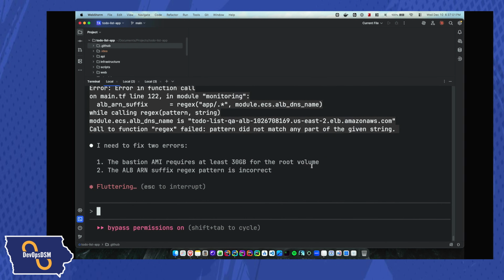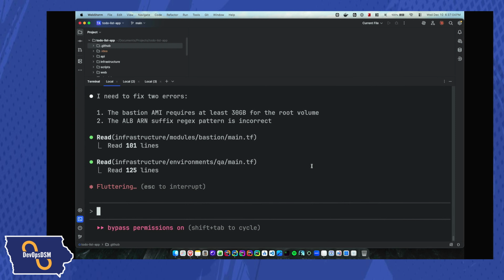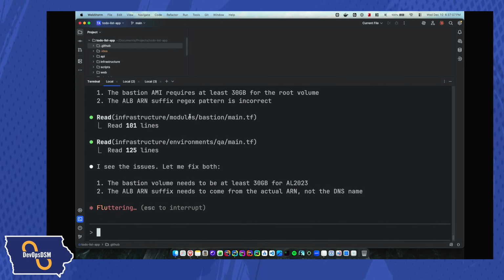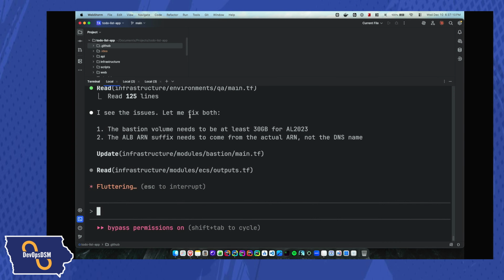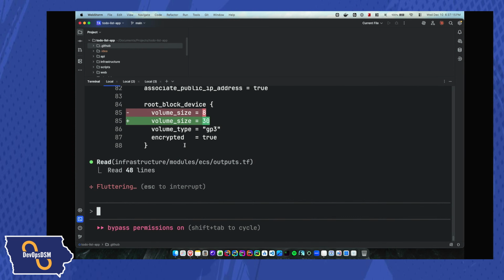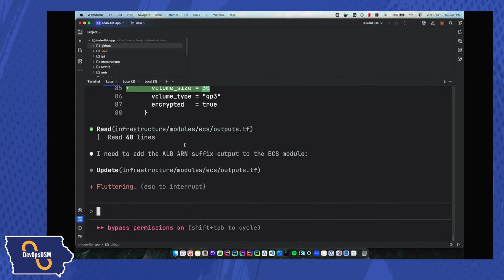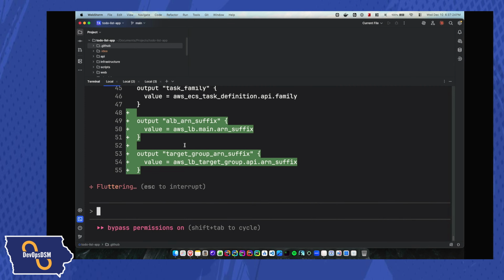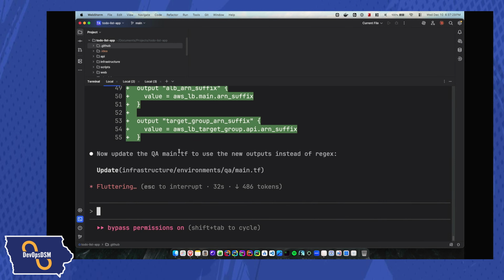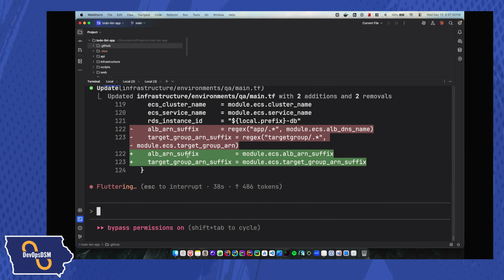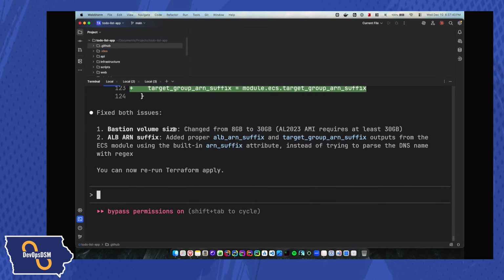Okay, so it's going to tell me I need to fix 2 errors. The bash AMI requires at least 30 gigs, and the ARN suffix needs to come from the actual ARN, not the DNS name. So I'm going to let it do that, and then I'll have to run the infrastructure again. This should be the last bit of it. So let's see, it's updating, getting some output here with the ARN, and then updating the QA. All right, let this run. Okay, cool, so now it fixed it.